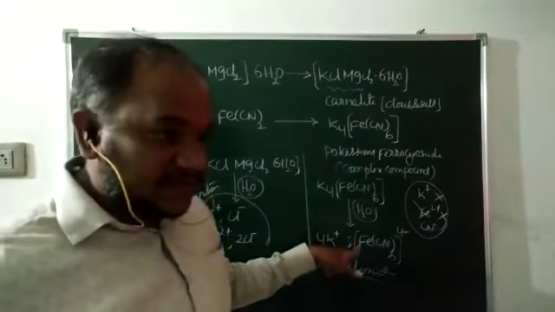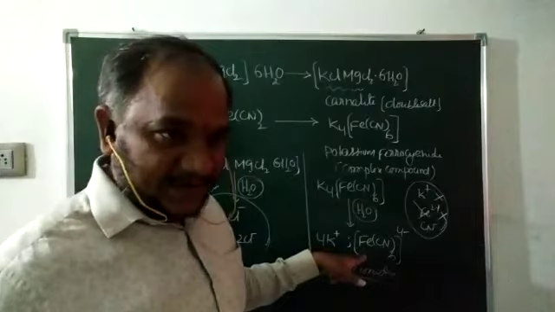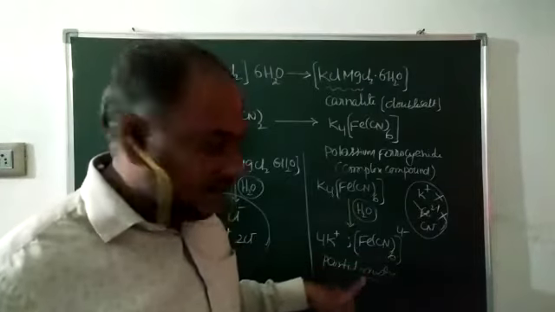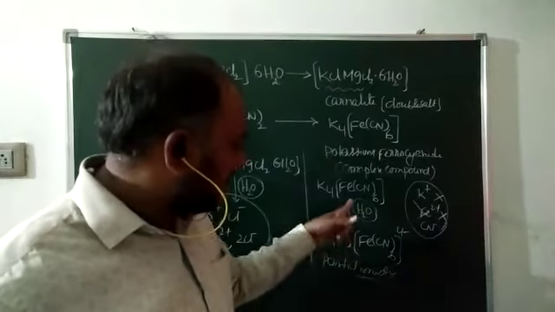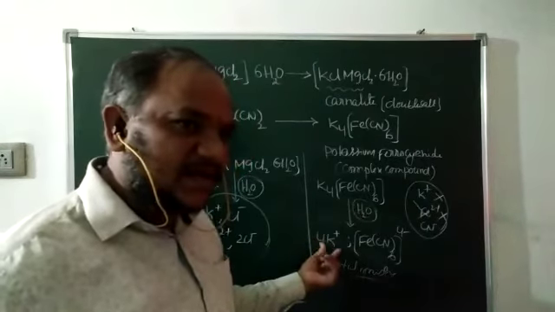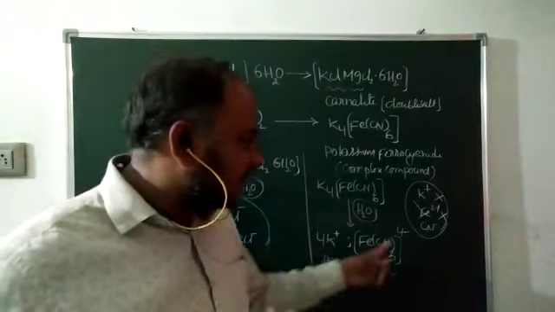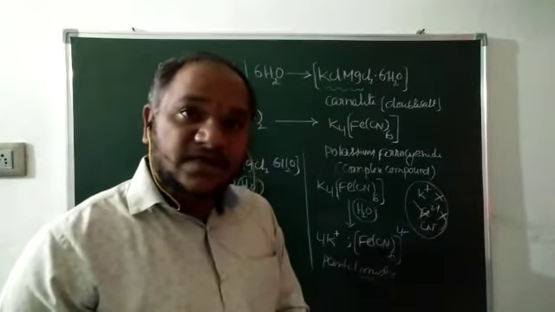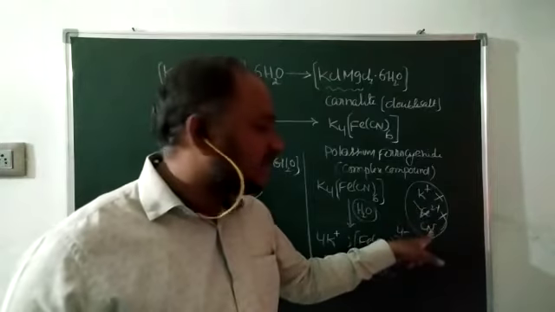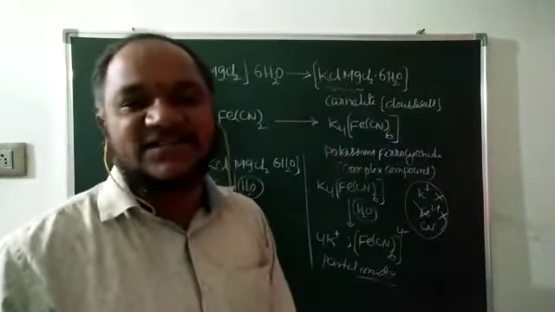But in this one, when we analyze it in the laboratory, it will give only the test for the potassium ion. This compound will not give the test for ferrous ion and cyanide ion. This is the main difference. This is also a difference.